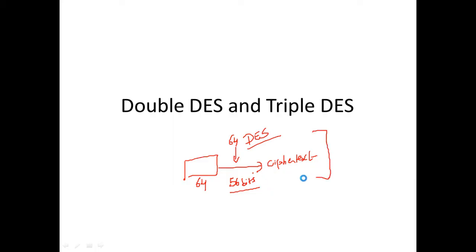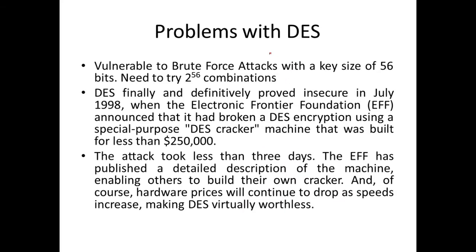But there are some problems with the Data Encryption Standard. The problem with DES is its short key size. The key size is only 56 bits. When you have such a short key size, it's always possible for brute force attacks to happen on your system. So what do you mean by brute force attacks? Since you have only 56 bits, a hacker can try all the combinations of those bits to crack your system.